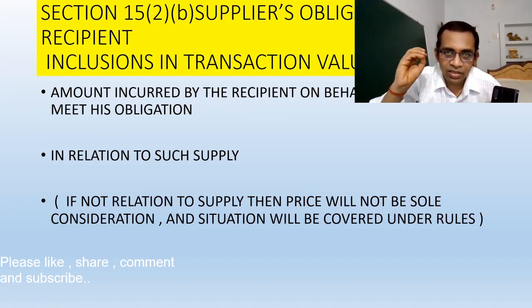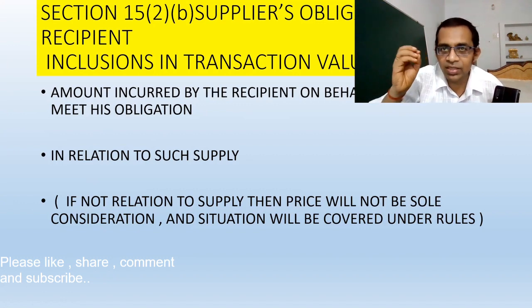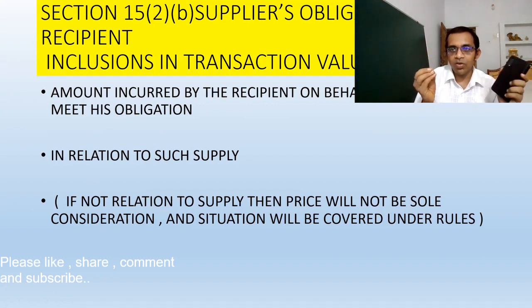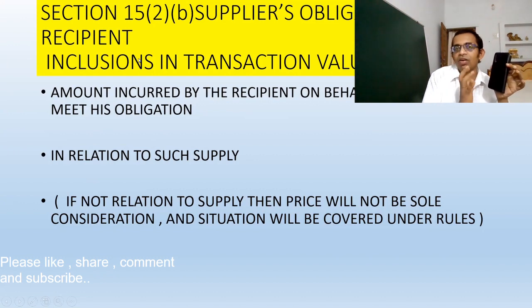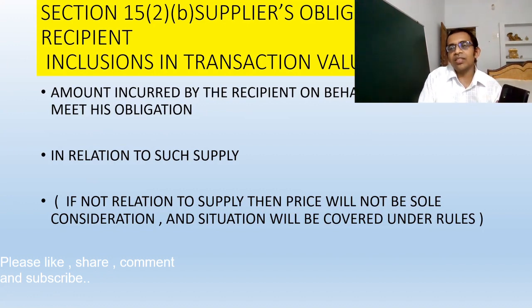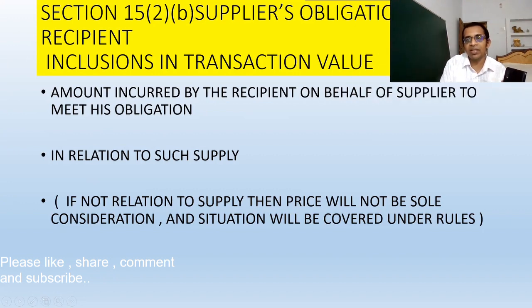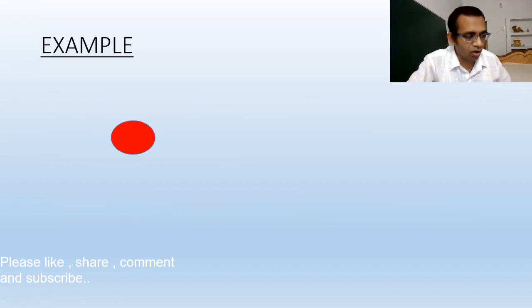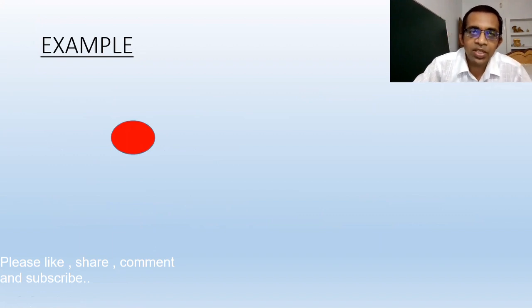But at present, you can understand that this situation is not covered here. So here, if you want to attract a situation where section 15(2) clause B is attracted, in that case the amount which the recipient has paid must be in relation to the supplies with which the recipient is concerned. So now I am going to give some examples to you.